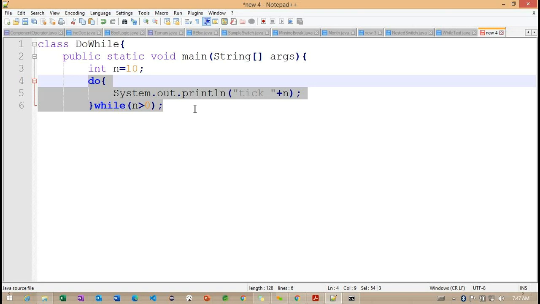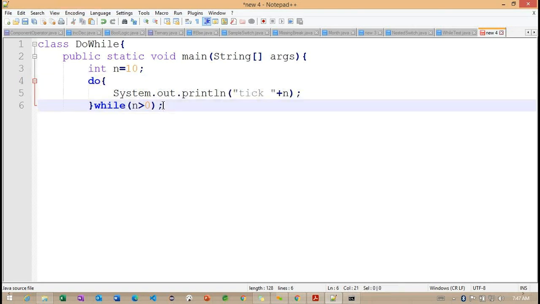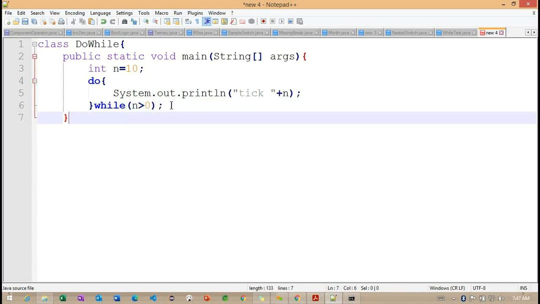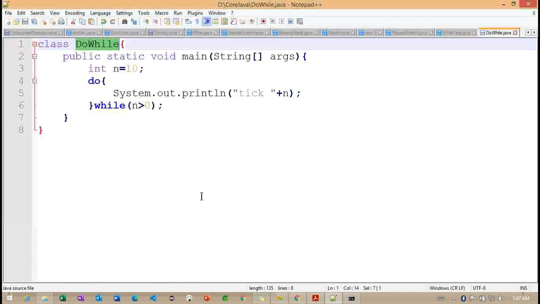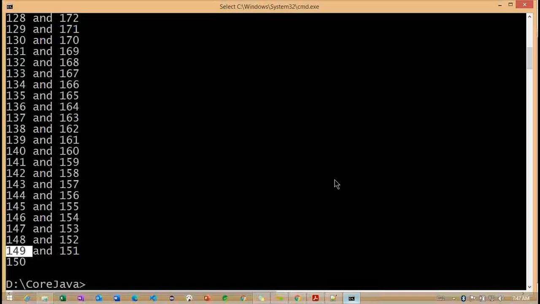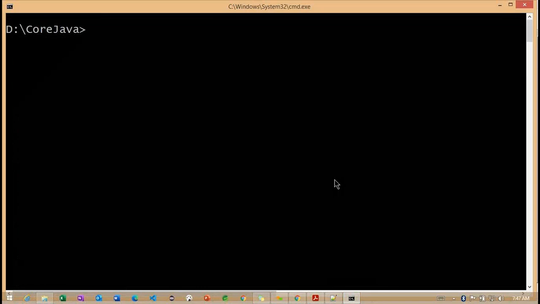So now, if I'm going to execute this particular example here, let me say do while, clear the console.